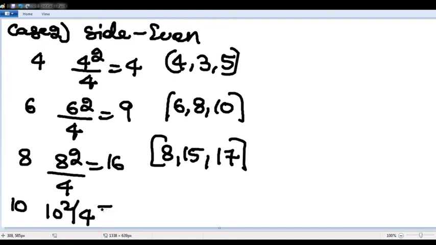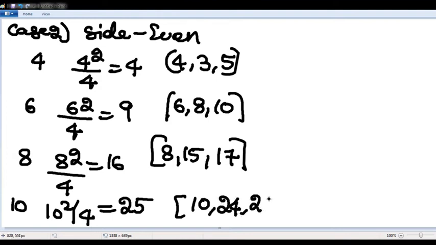If it is 10, square it and divide by 4. 10 squared by 4 is 25. Subtract 1 and add 1. I hope it is very clear, sir. If it is an odd number, square it, divide by 2, and do plus or minus 0.5.